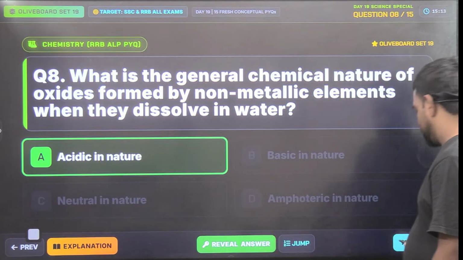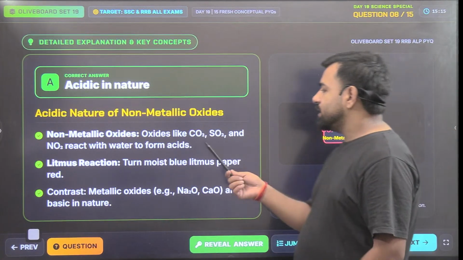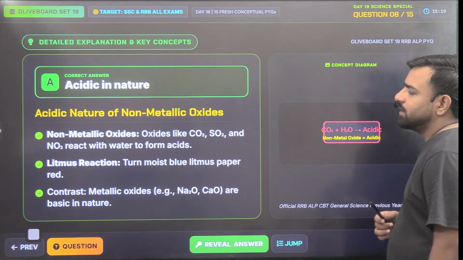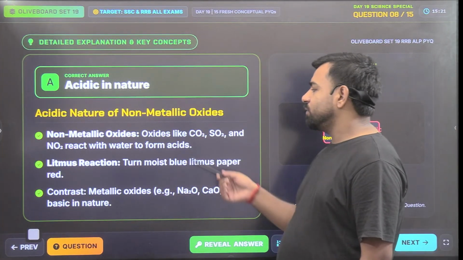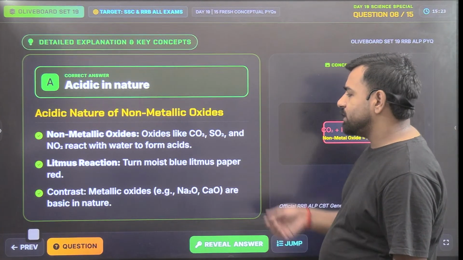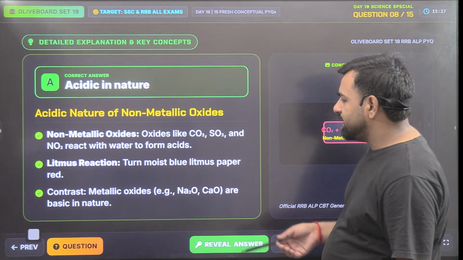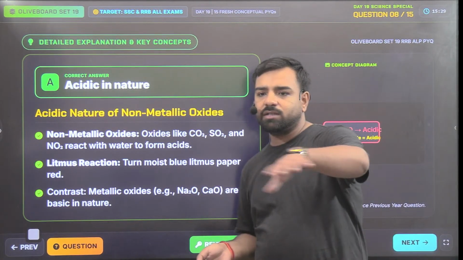So here we have oxides like carbon dioxide, then sulfur dioxide, nitrogen dioxide. They all react with water to form acids, right? So in the litmus reaction, it will turn the moist blue litmus paper to red. So metallic oxides are basic in nature. Utkarsh, that I've told you.